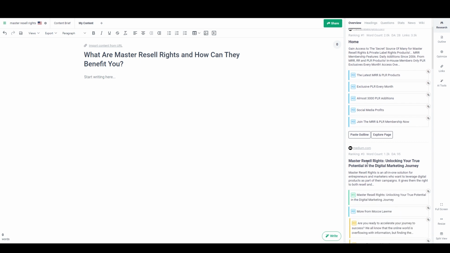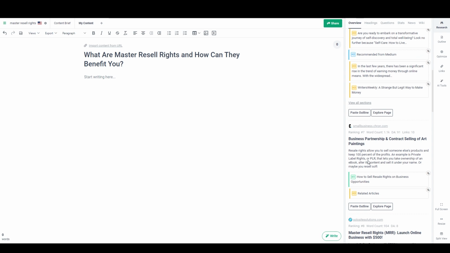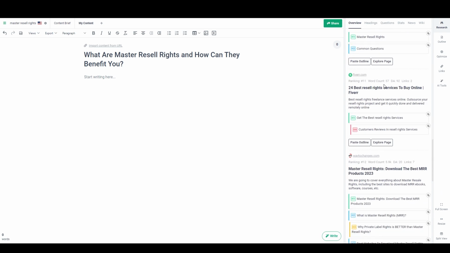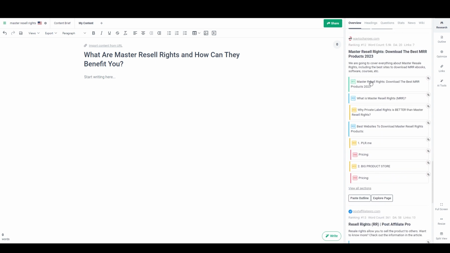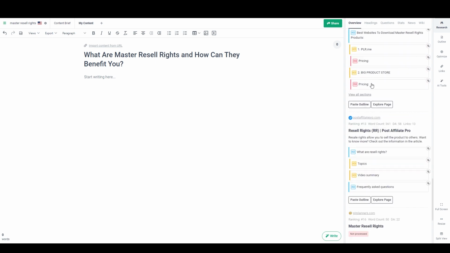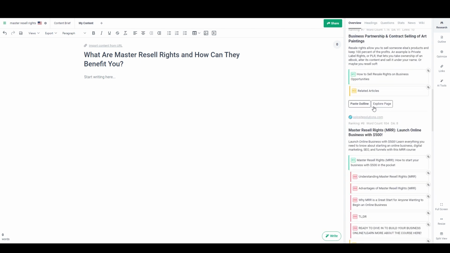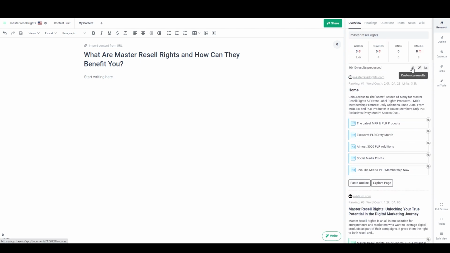So I'm just going to scroll down here and check out the word lengths that are here. And so this Fiverr one is much, much shorter. It's under 100 words. And all of the other ones, it looks like, well, Post Affiliate Pro is pretty short too. And so is PLR Planners. Actually, that one's not processed. I'm going to get rid of Fiverr and PLR planners in there.